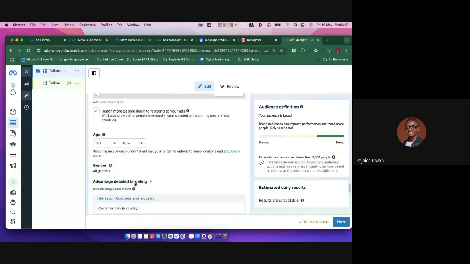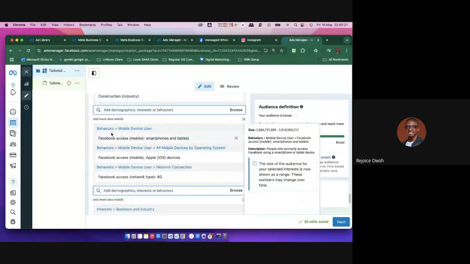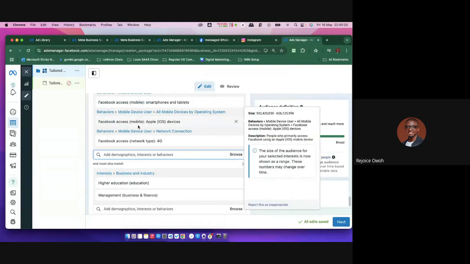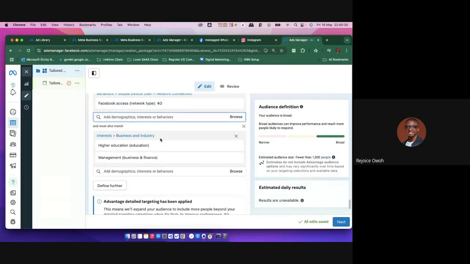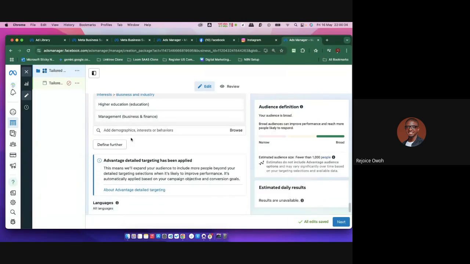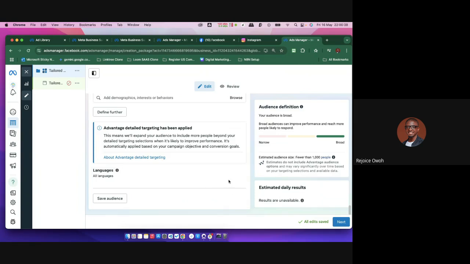Now, apart from that, when you get to those places, find those in the construction industry. Now, watch these guys. Ensure that those guys have a smartphone, right? Now, make sure that they are also using Apple devices and they have 4G network. Now, that doesn't end here. And they must also have interest in business management and finance. I can keep defining that, guys, on and on. And this is how the ad system works. You don't just come and say, oh God, just make it broad. Who knows who will see my video?